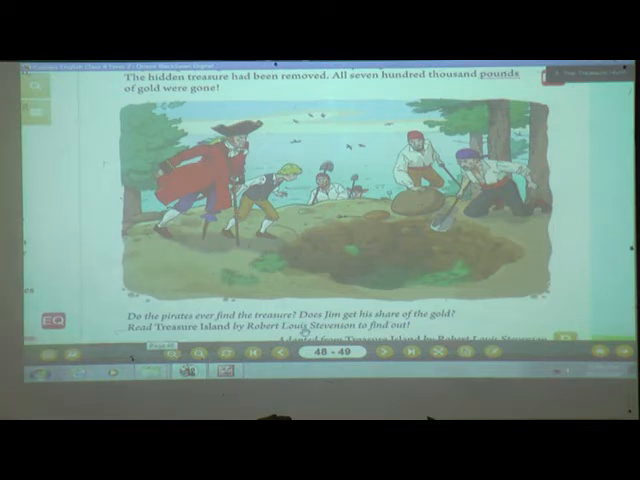So in this way they had a plan to hunt for the treasure, but at last they were unsuccessful in getting the treasure because someone had already taken it.